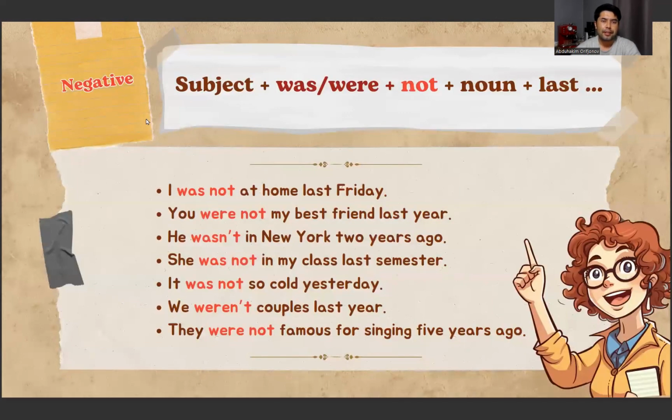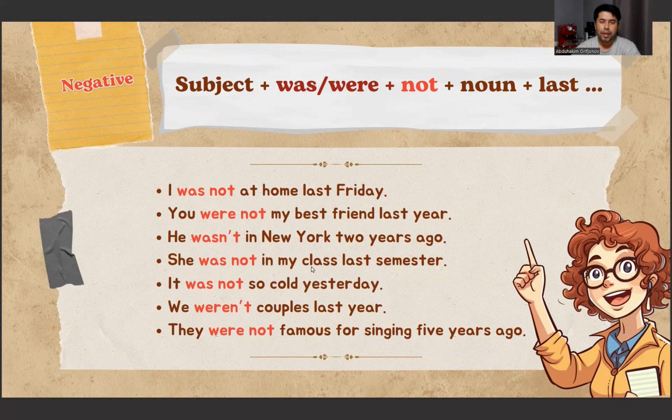Well, negative sentence structure: subject plus was or were plus not plus noun plus time expressions. I was not at home last Friday. You were not my best friend last year. He wasn't in New York 2 years ago. Here wasn't is a short form of was not.